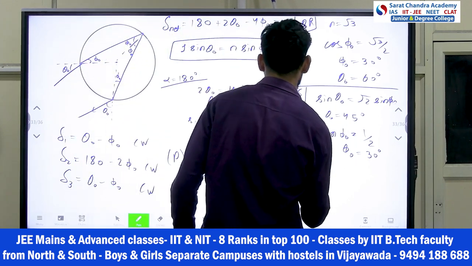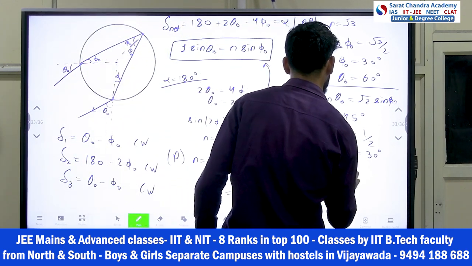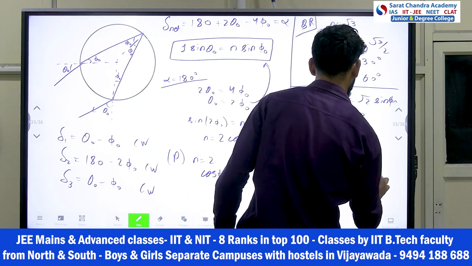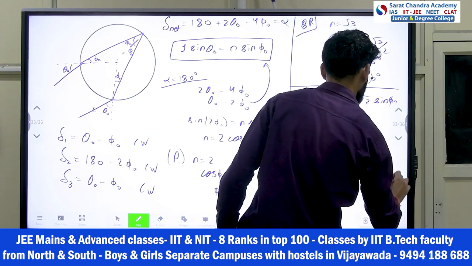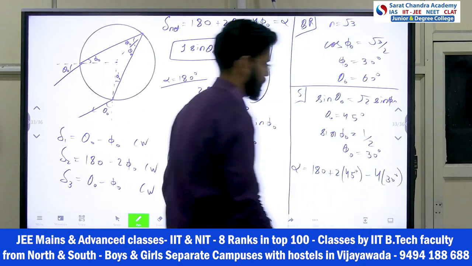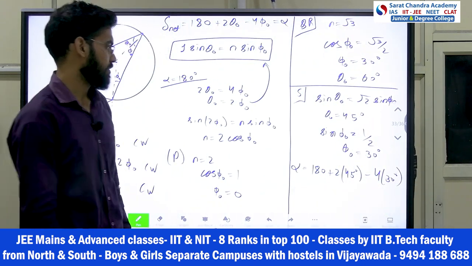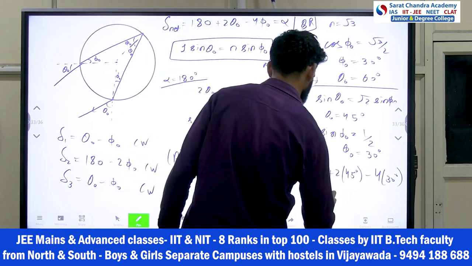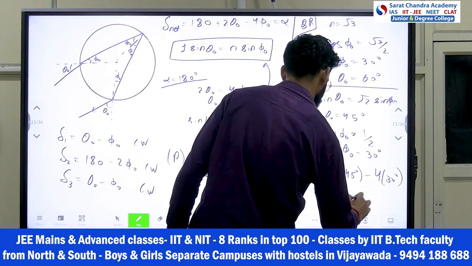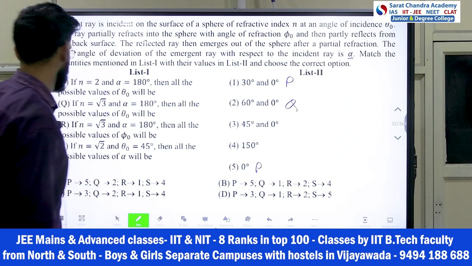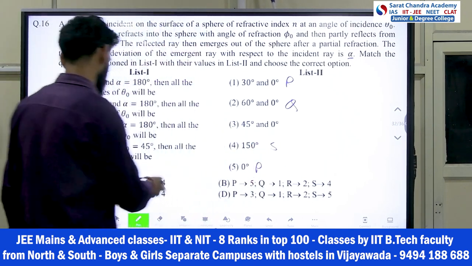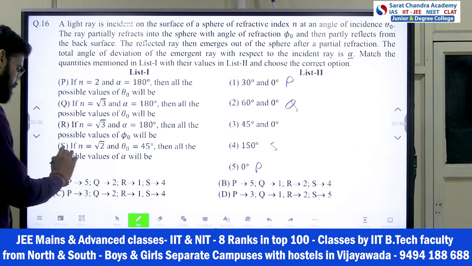So alpha, how much is coming? 180 plus 2 times theta naught, theta naught is 45, minus 4 times 30 degree. 4 3 is a 12, 120. So this is minus 120. This is plus 90 minus 30. So alpha came 150. Which option? Fourth option. So this is your S option. It already came, right? So this is your answer.